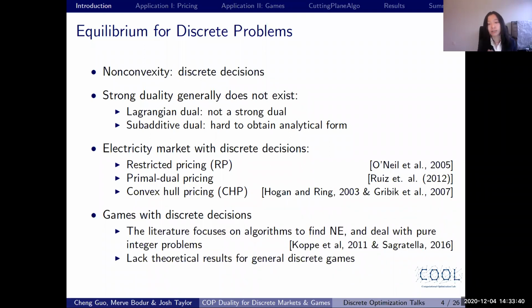In games, we might also have discrete decisions. For example, the players might be solving MIPs for their optimization problem. The literature on discrete games usually focuses on the algorithm side, and as far as we know, those algorithms only deal with pure integer problems. Also, to the best of our knowledge, we do not have theoretical results for general discrete games in this literature so far.